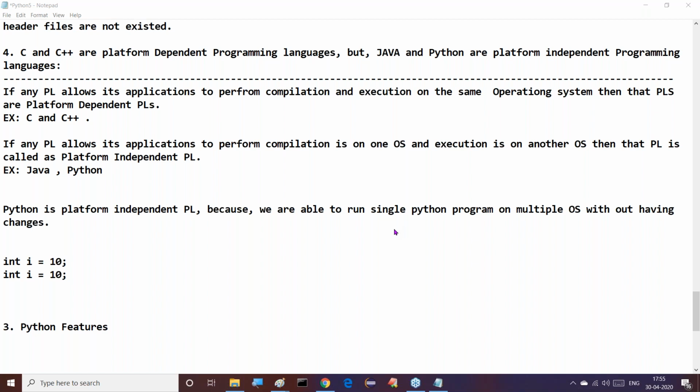But in the case of Python, what happened there? No separate process for compilation. The source code conversion is only performed by the PVM internally, but error checking and everything would be done by which one? The interpreter. Error checking is done by the interpreter in the case of Python, but error checking is not done by the interpreter in the case of Java. Who is doing that? The compiler is doing that.